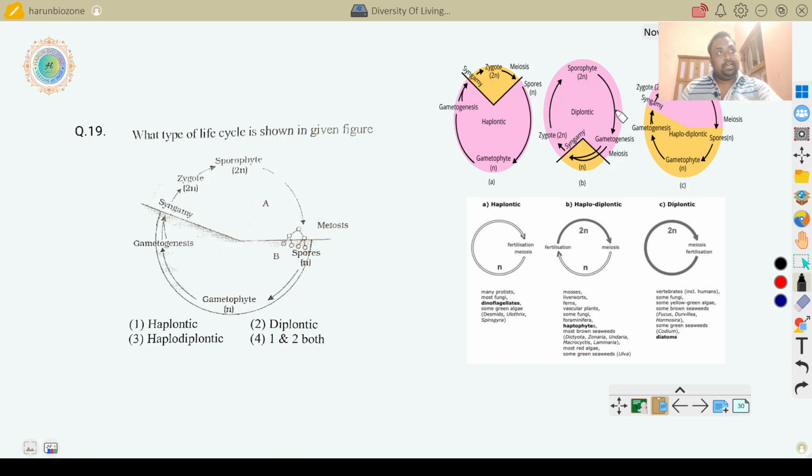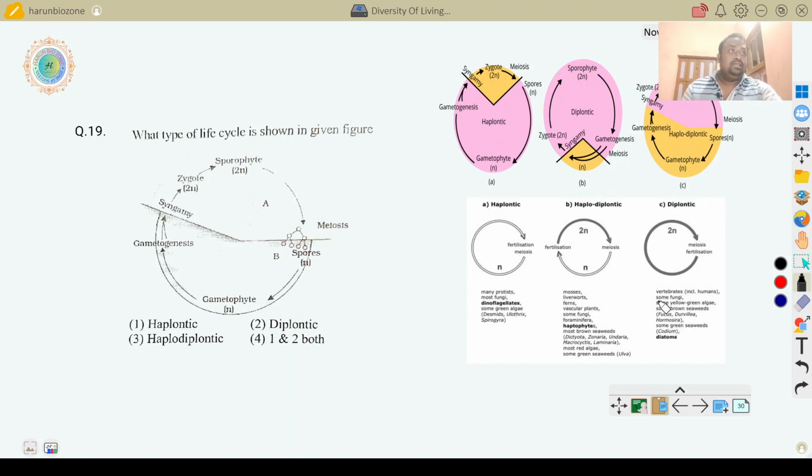This is the diplontic life cycle. Diplontic means the diploid phase is dominant and the haploid is a very tiny period of their life cycle. Examples are found in vascular plants like angiosperms, gymnosperms, pteridophytes, some fungi, foraminifera, most brown seaweeds, Macrocystis, Laminaria, most of the red algae and some green seaweeds. In humans or higher animals, the diplontic life cycle is also found.